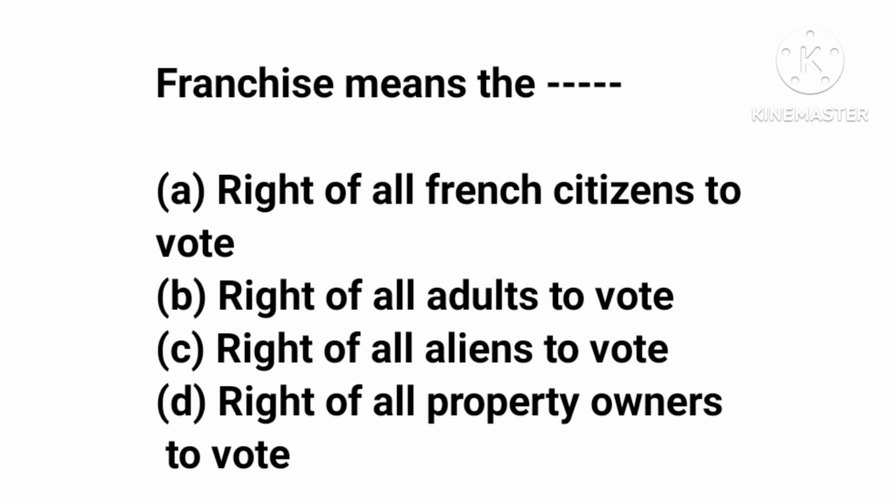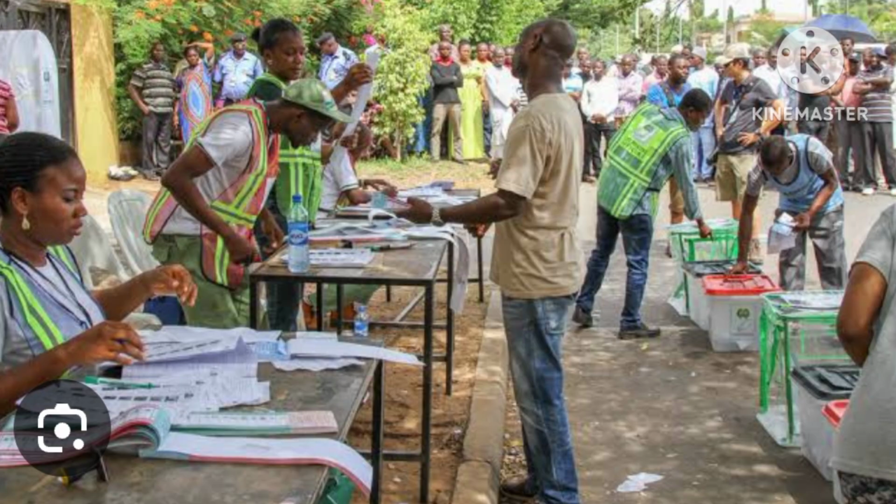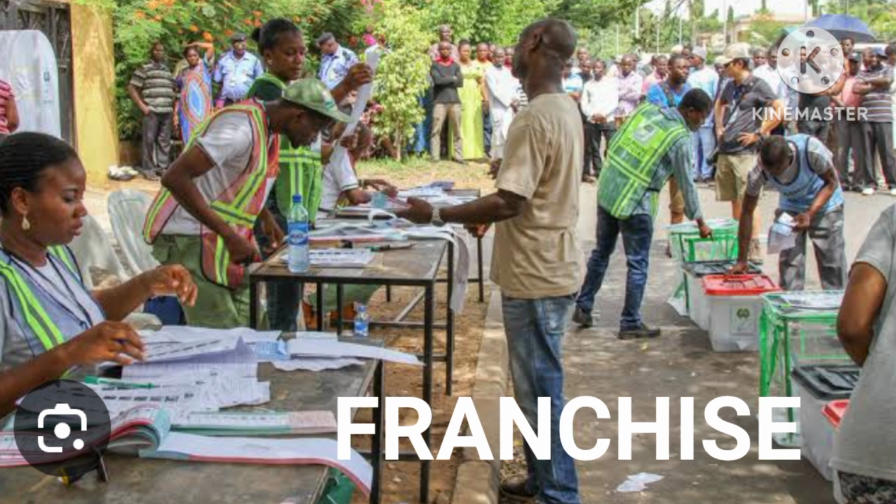Now, franchise simply means the right of qualified adults, adult citizens of a given society, to vote and be voted for in an election. And what qualifies an adult is the age. When someone gets to the age of 18, the person has the right to vote and be voted for in an election.